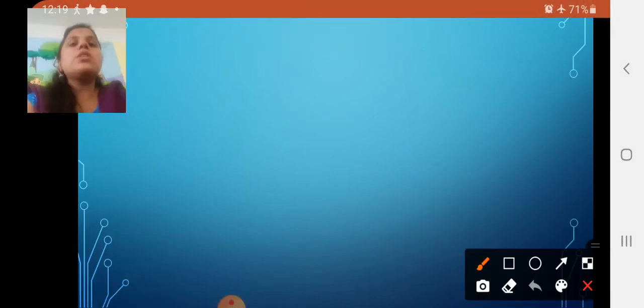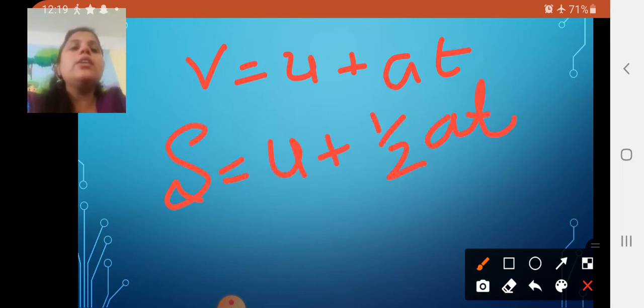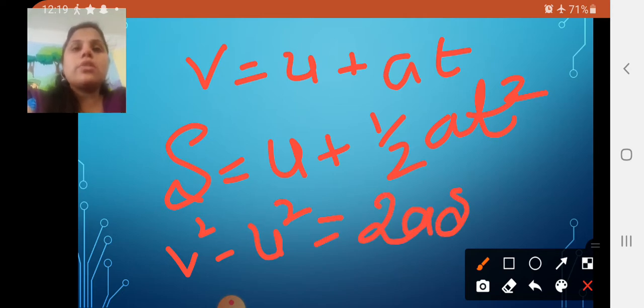Okay, so the first one is V is equal to U plus AT. Then S is equal to UT plus half AT square. Then the next is V square minus U square is equal to 2AS. In all these cases, V is the final velocity, U is the initial velocity, A is the acceleration and T is the time.